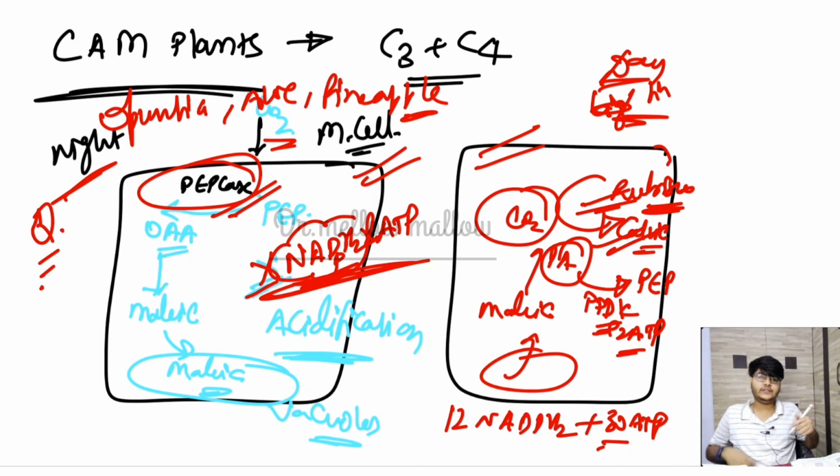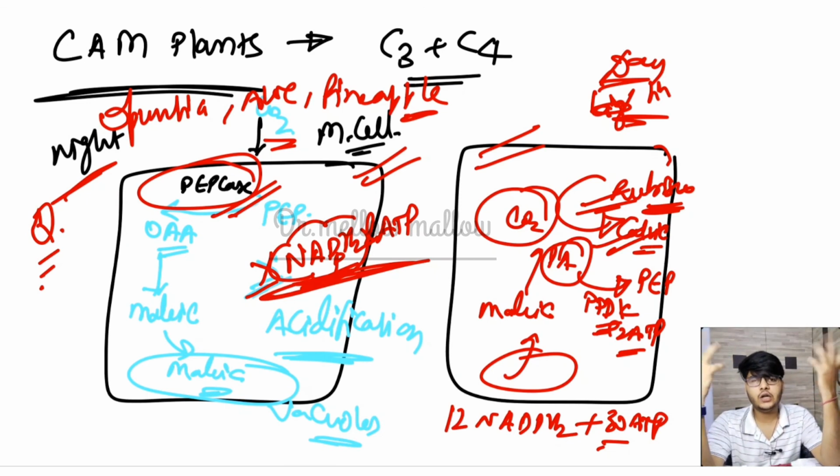So in the next video we will talk about photorespiration. This is all about CAM plants, the C4 cycle, the C3 cycle, and some details about why there is a need for photosystem 1.